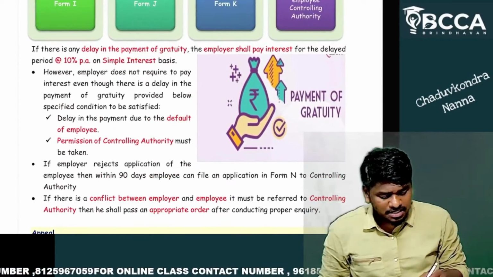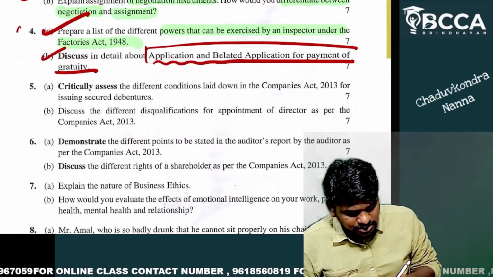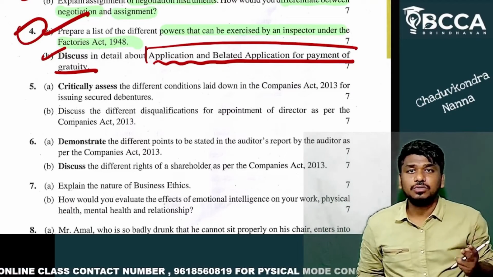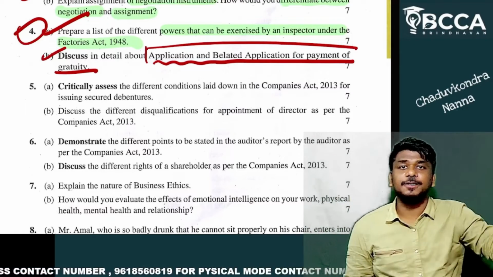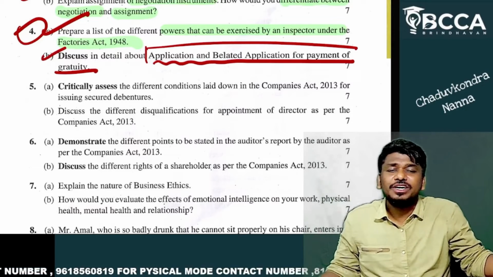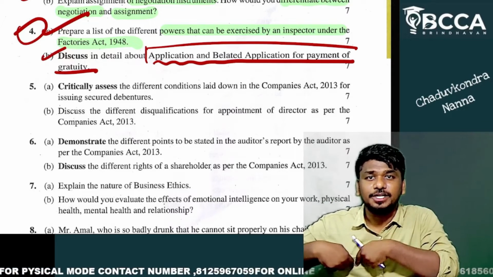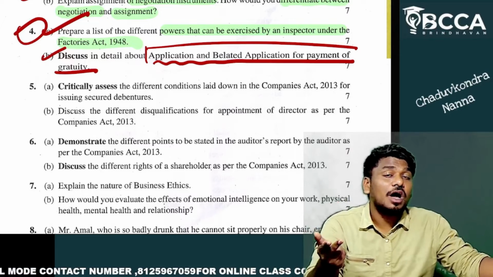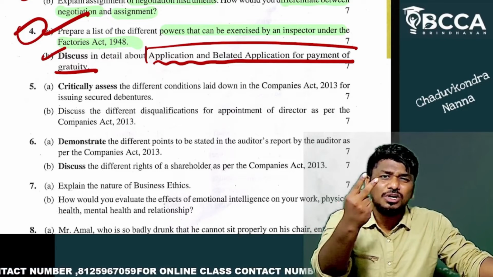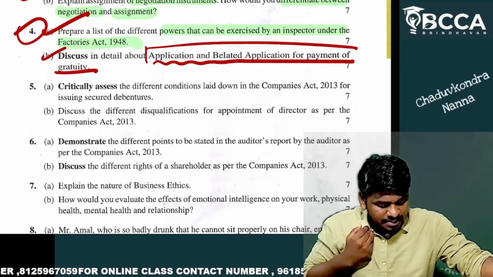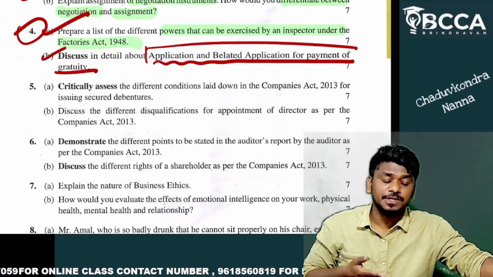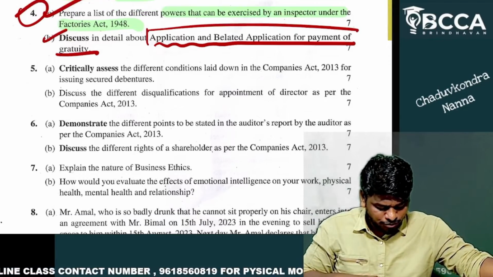So from my perspective, the second question, third question, and fourth question are damn easy. There's no need for you guys to get worried, because three questions are in your pocket. How many questions do you have to attempt? Only two, right? Three questions are easy. So, the question number five, we'll go to question number five.